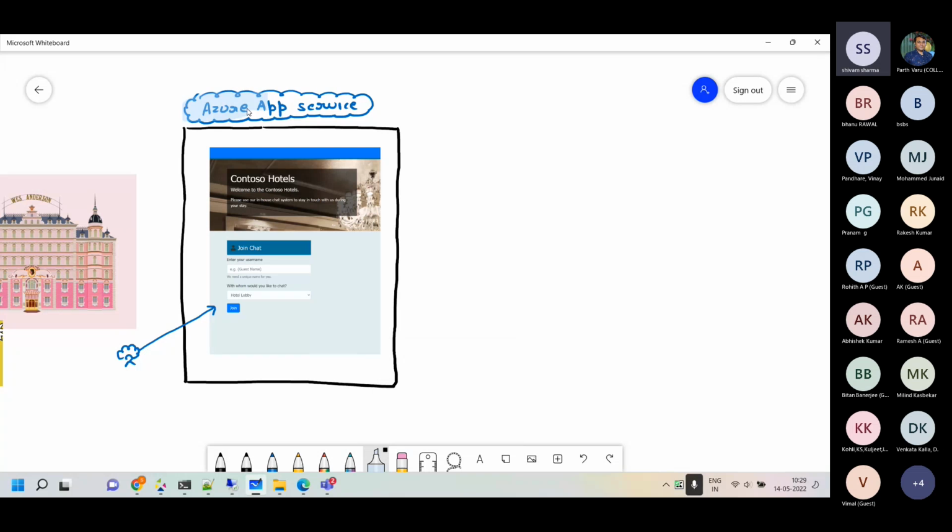But this is where you can also, for example, if you only want the user who is checked in right now, which we have not done right now, in those scenarios we can use a concept called Azure B2C, where the end customers' logins are created, and then with those logins you can simply do an authentication, and once it's authenticated, only then can the customer do the chat. So that part I'll just make an arrow over here, and this is where that goes.